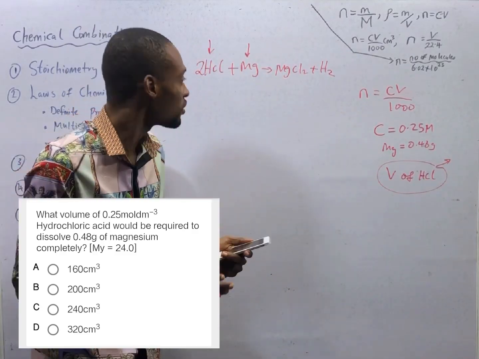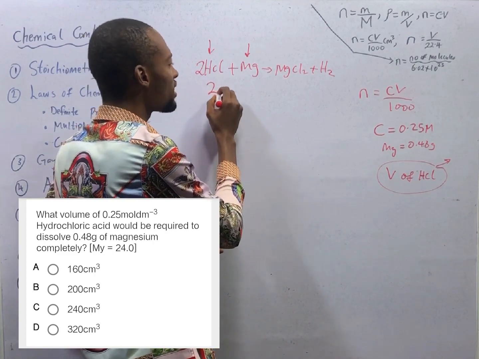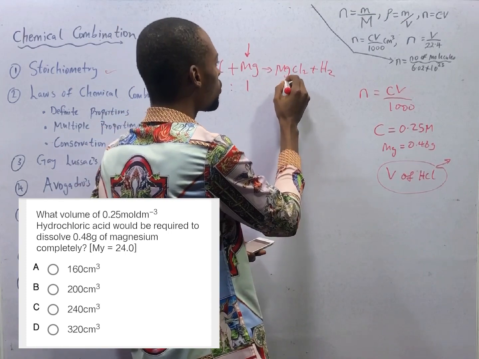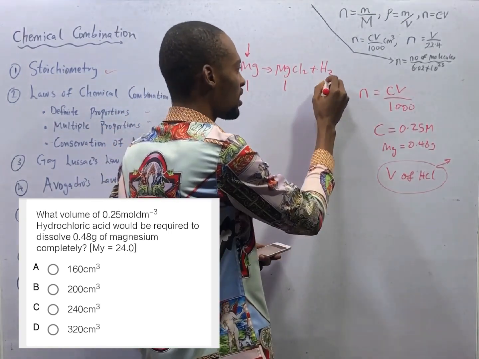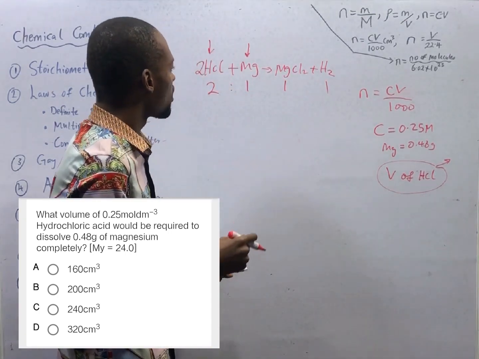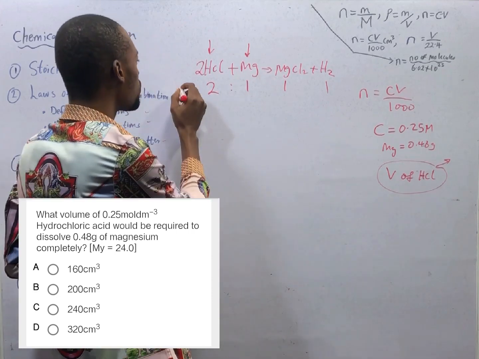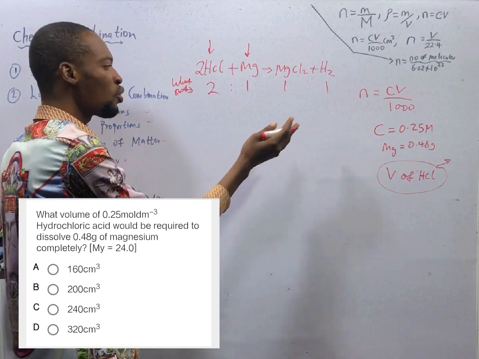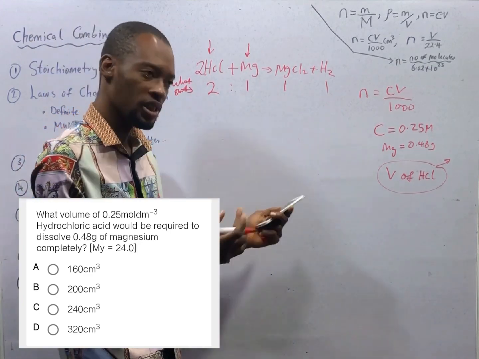From the balanced equation, we need 2 moles of HCl to react with 1 mole of magnesium to form 1 mole of magnesium chloride and this. So, this is what should be. The question should tell us what is.